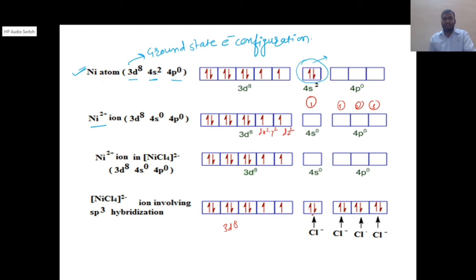The bond is formed between the nickel and chlorine by donation of the lone pair of electrons. While forming the complex, can you see any unpaired electrons? Yes, here they are. The total number of unpaired electrons is 2. Two unpaired electrons are present in this complex.